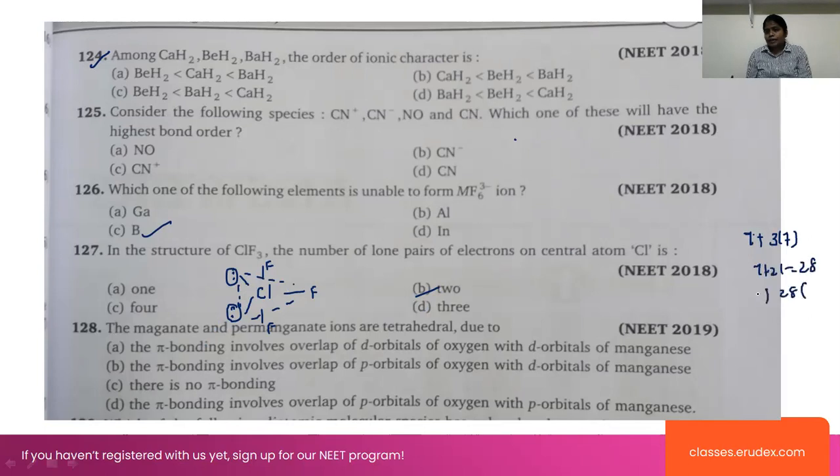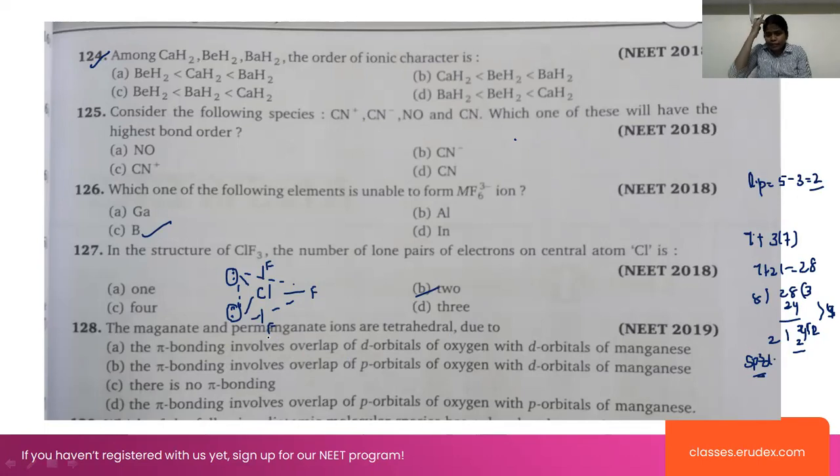This 28 can be divided by 8. 8 threes are 24 and the remainder is 4. So the quotient is 3 and the remainder 4, giving 5, which indicates sp3d hybridization. To find the lone pairs, take the quotient minus the number of surrounding atoms, 3, which gives 2. The central atom has 2 lone pairs of electrons.